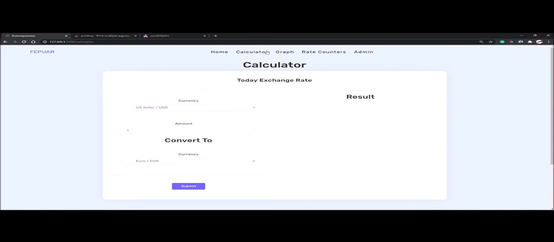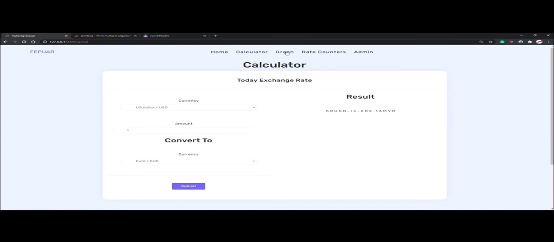Next is the page that contains a calculator feature that will fetch data live from the European Central Bank. So I will show the demo. Let's say I pick USD and then I want to convert to Malaysian Ringgit. And I choose the value. Let's say I enter an amount of 50 Ringgit and it will show the value. Let's say if the currency does not exist, it will display an error message.